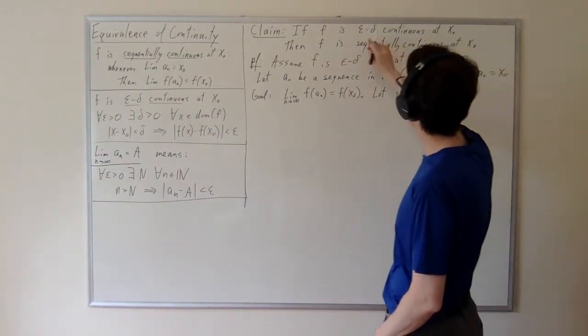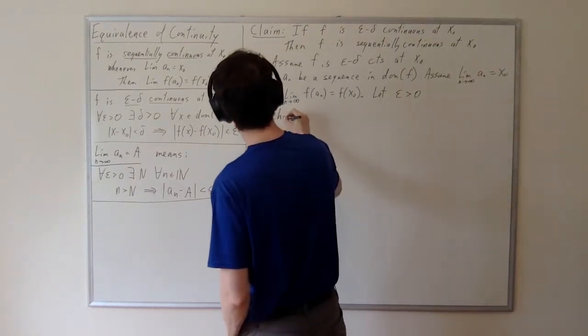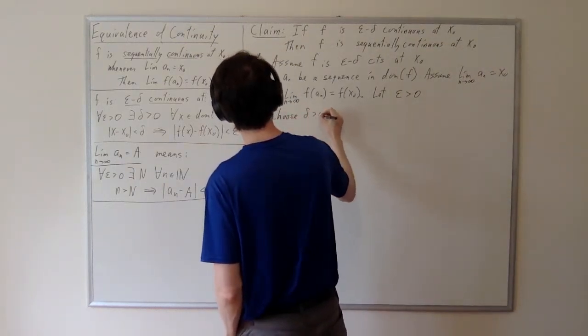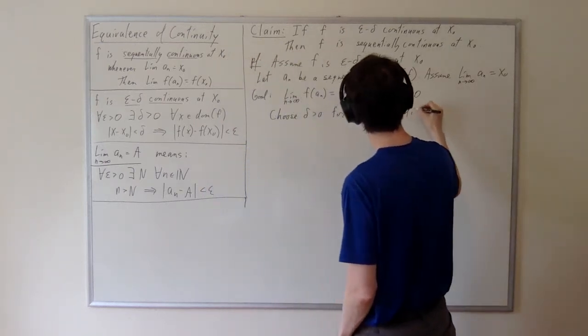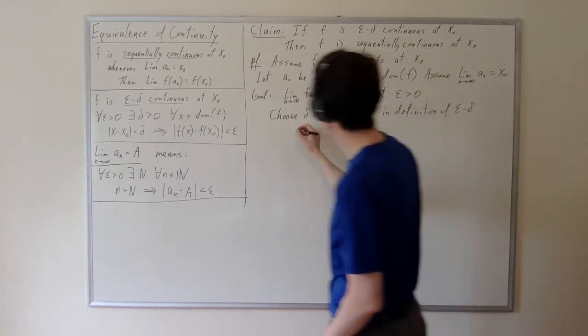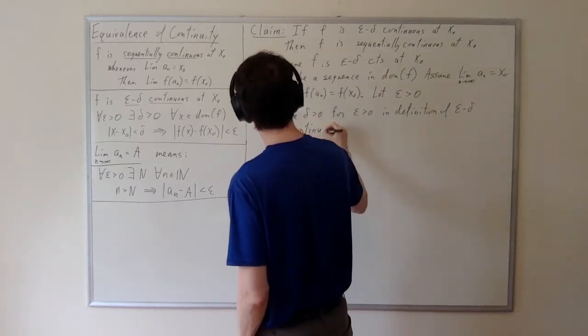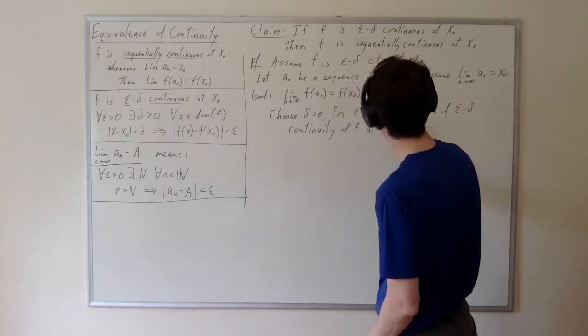And I also have an assumption of epsilon delta continuity. And so what I'm going to do with that is I'm going to choose delta for epsilon in the definition of the epsilon delta continuity of f at the point x naught.